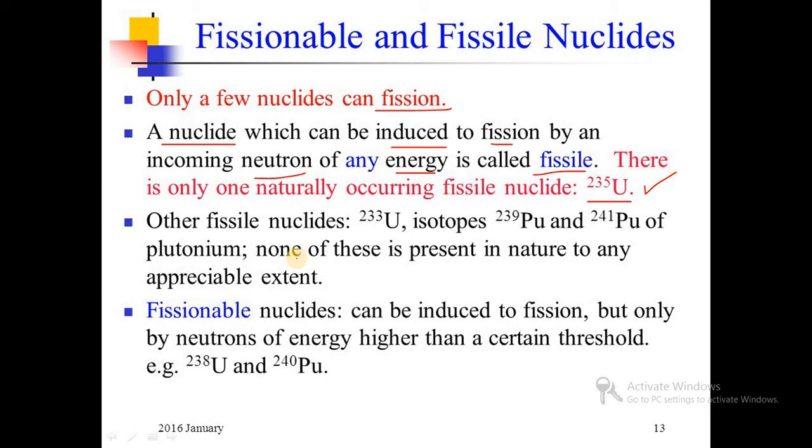Other than uranium 92-235, what are the other fissile nuclides? They are uranium 233, the isotope of uranium, then plutonium 239 and plutonium 241. These isotopes are fissile. None of these is present in nature to any appreciable extent. Uranium 233, plutonium 239 and plutonium 241 are present in very small quantity in nature as compared to uranium 235.